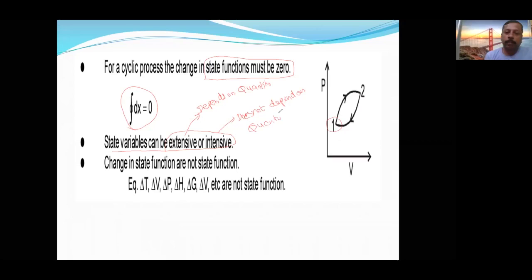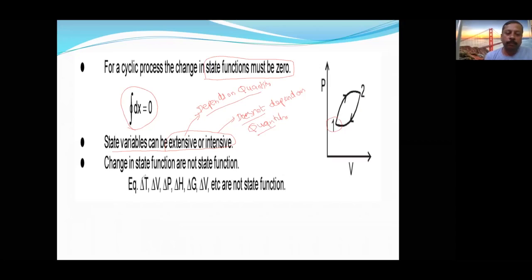Which does not depend on quantity are called intensive. For that also I will give an example. Don't worry. If it does not depend on quantity, then it is called intensive. If it depends on the quantity, then it is called extensive.